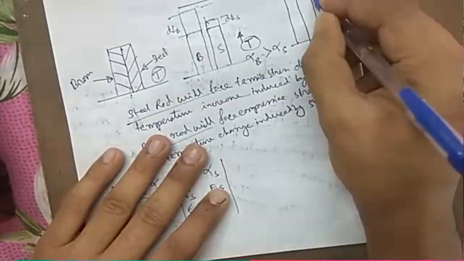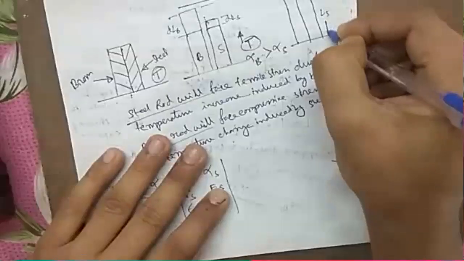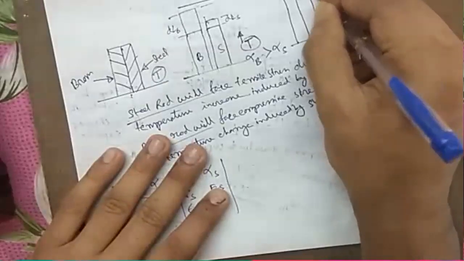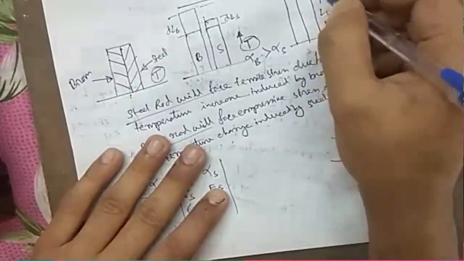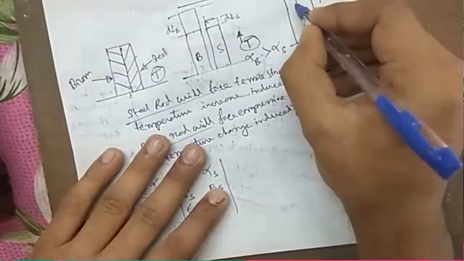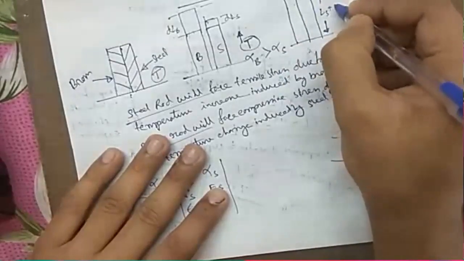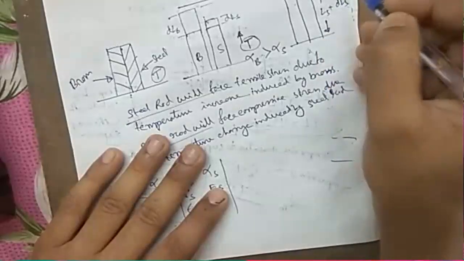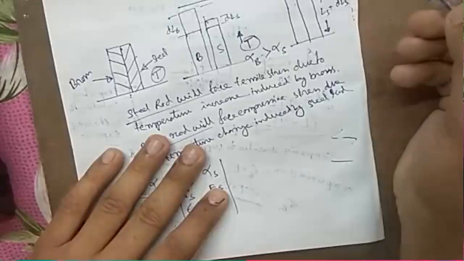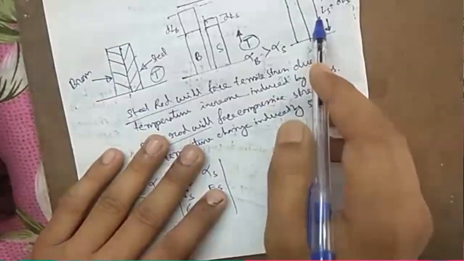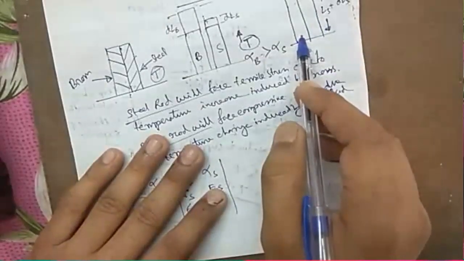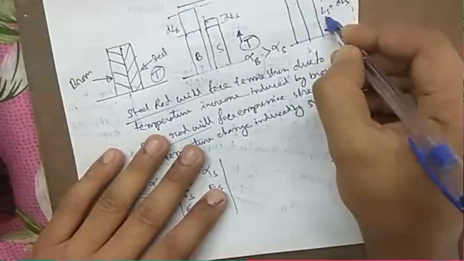So this is the length of steel rod, this is the change in length, LS plus DLS. So this much has happened because of the tensile force by brass.